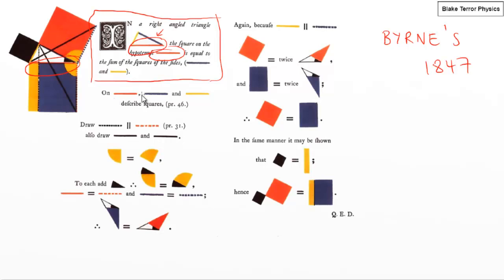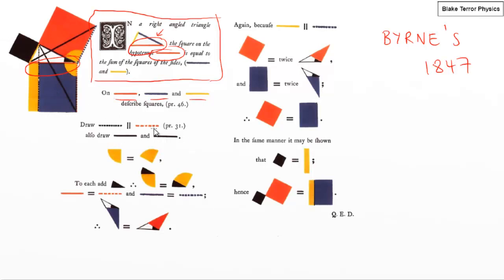So he's saying for each one of these sides, red line, blue line, yellow line. I think I said black line before, but actually they're blue. It's hard to tell, but yeah, I think they're blue. So on each one of those sides, you just draw a square. So square 1, square 2, square 3.